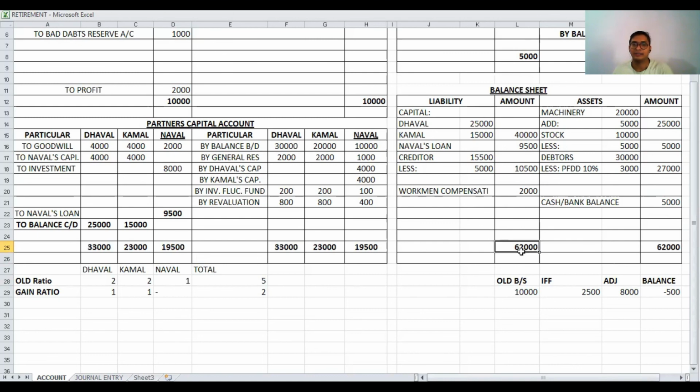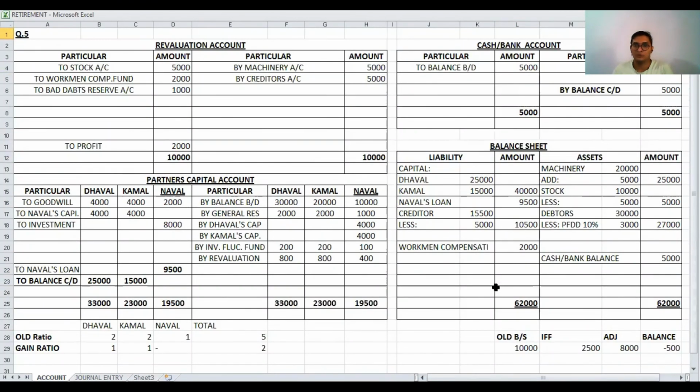Now here we can see that total of liability side and total of asset side are the same. So finally this sum is over. Now if the balance sheet liability side and asset side totals tally, we can say that our 8 marks are in our hand. This sum is asked in question number 35 in the board examination for 8 marks.